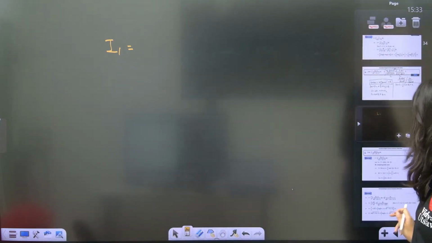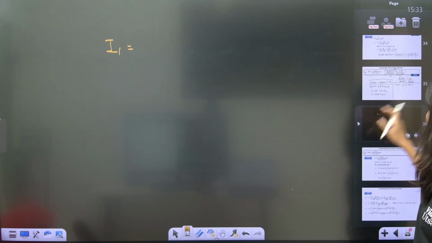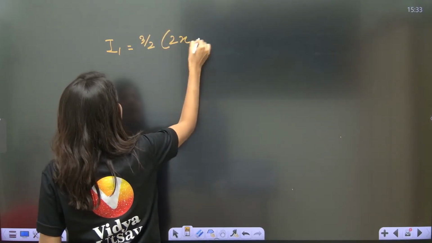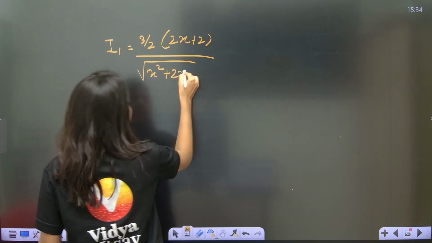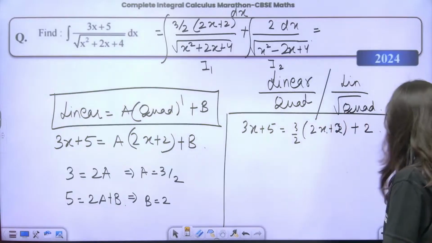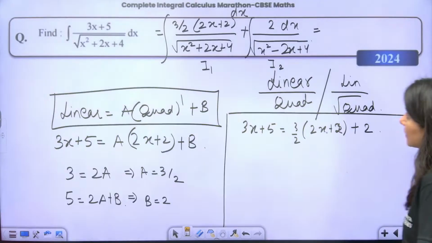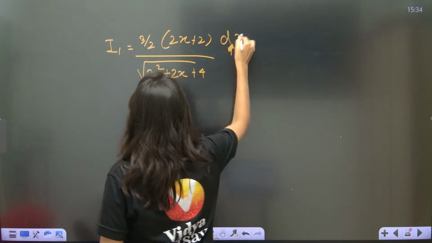I1 will be 3 by 2, (2x plus 2) upon square root of x square plus 2x plus 4, dx integral.